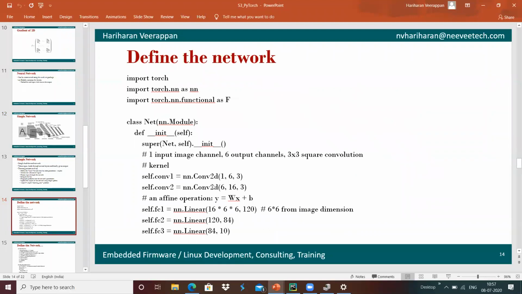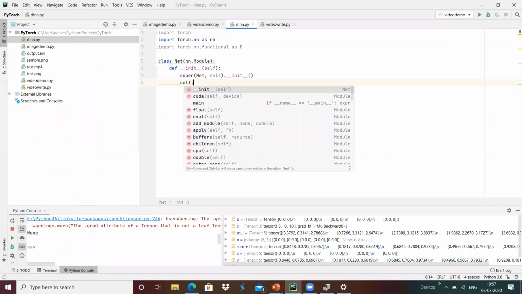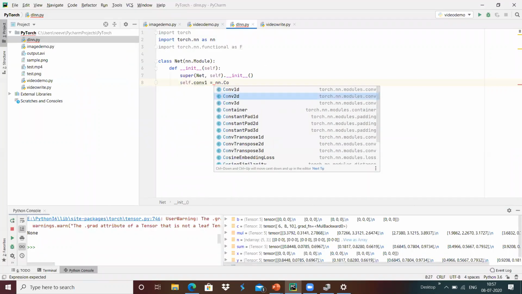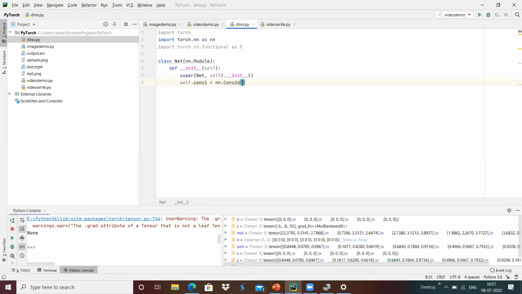Self.conv1 is nn.Conv2d, and inside it I'm going to define the input channels as 1, the output channels as 6, and the kernel size as 3.